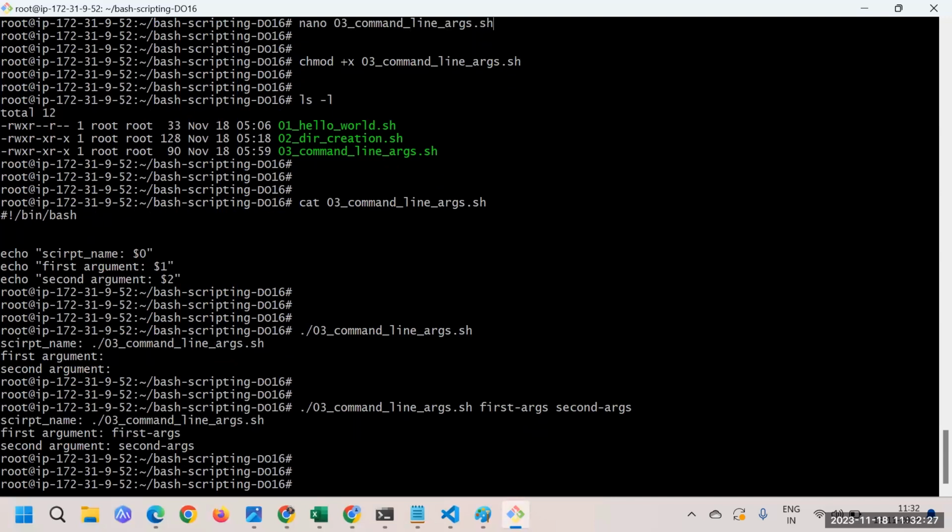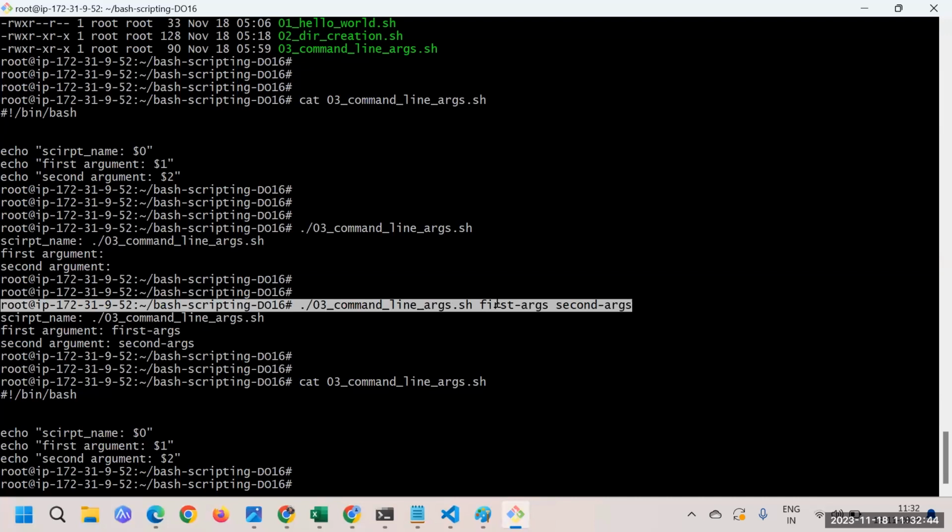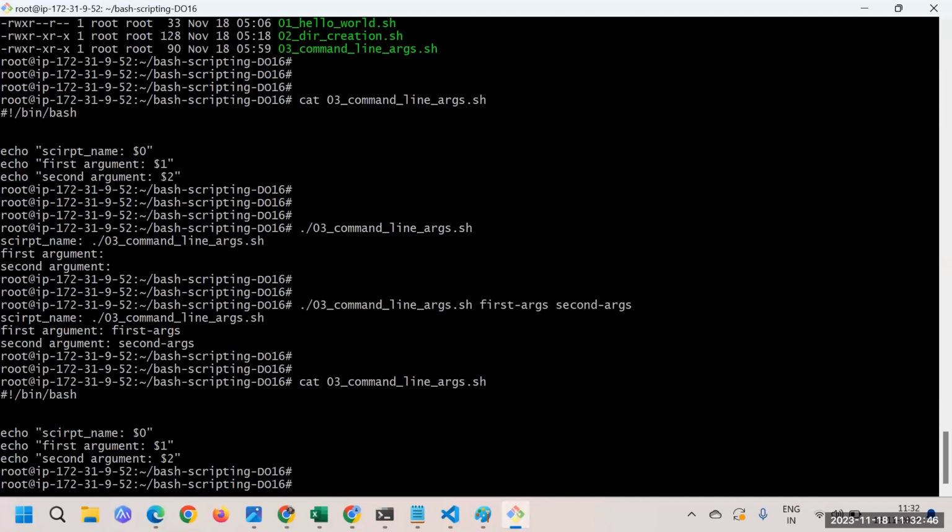What I mean to say is that every single time I'm using this $1 value, $1 is nothing but whichever argument we have passed. Whichever argument we are passing, that particular value is getting filled up here. $2 is nothing but this one.